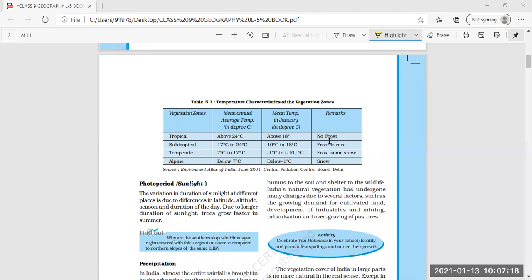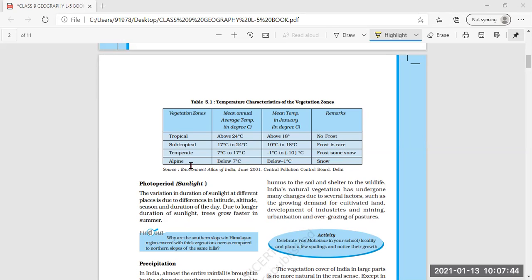Then in tropical areas, no frost is there, like fog only. Good. Then subtropical, 17 degree Celsius to 24 degree. That is the subtropical, a little bit away from the main tropics. Then the temperature in January is 10 degree Celsius to 18 degree Celsius, and frost is rare, means a little bit of frost is seen over there.